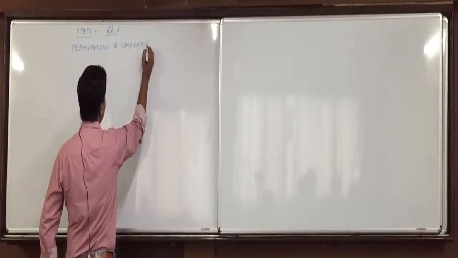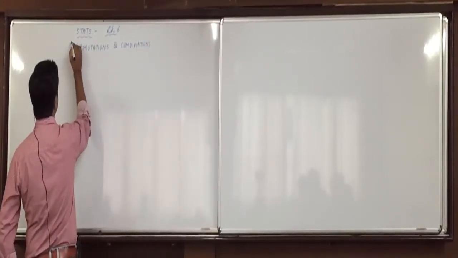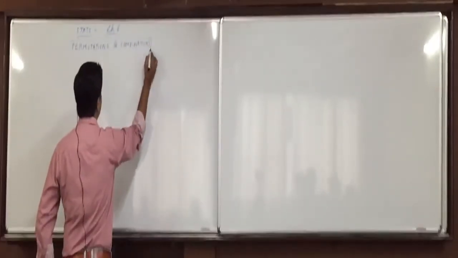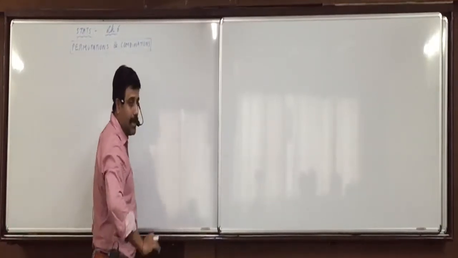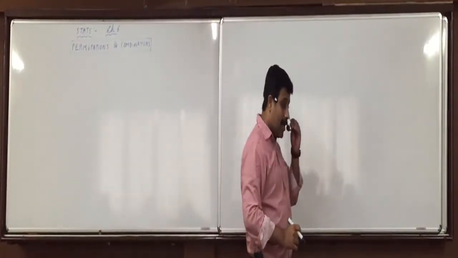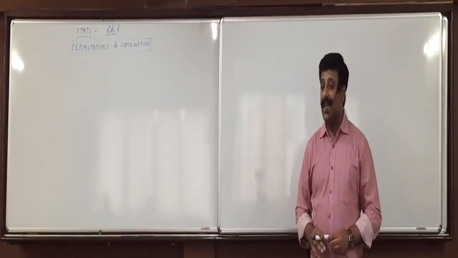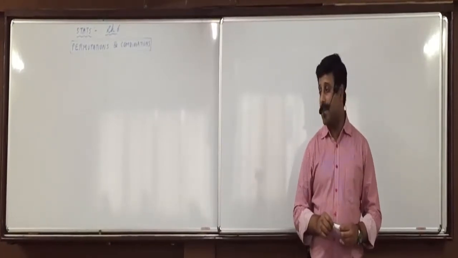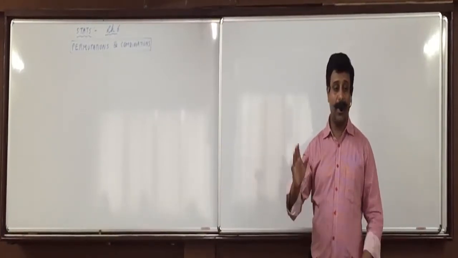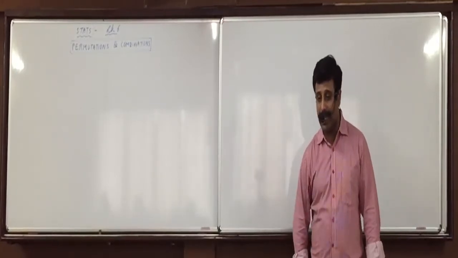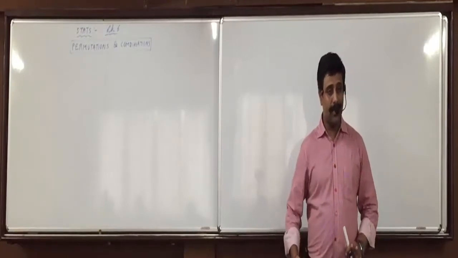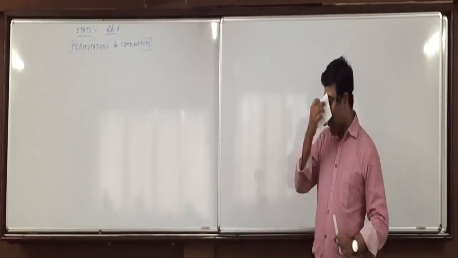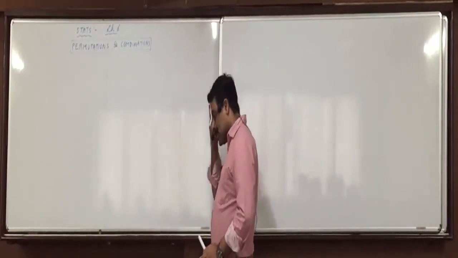As I said, keep silence everyone. We are starting with statistics instead of final accounts. The reason, as I told you earlier, is that final accounts is a very lengthy chapter. Once we start with it, for almost 25 days to 1 month we cannot do anything else. So I thought it's better we finish one more chapter of stats, then we can do accountancy.